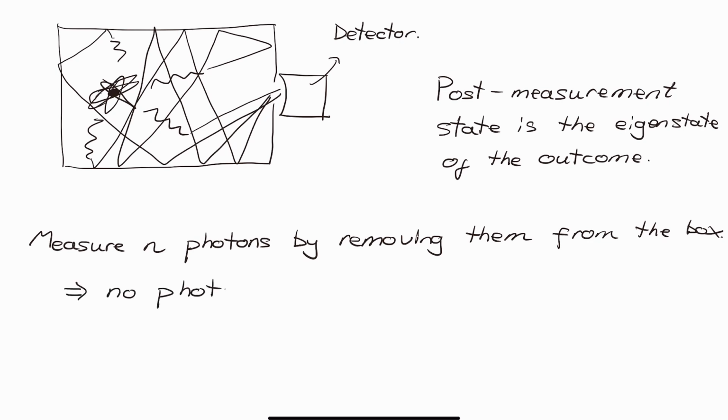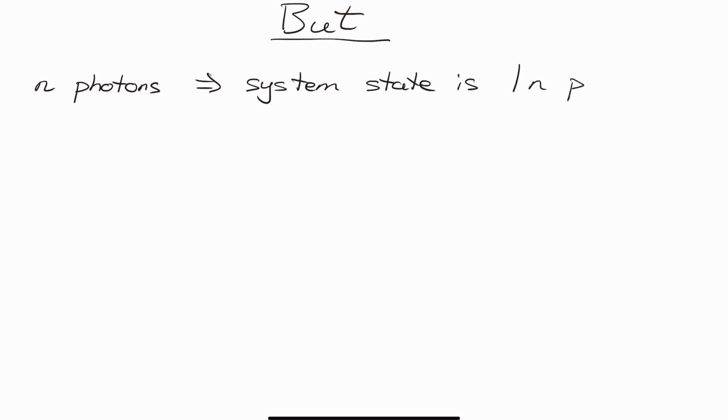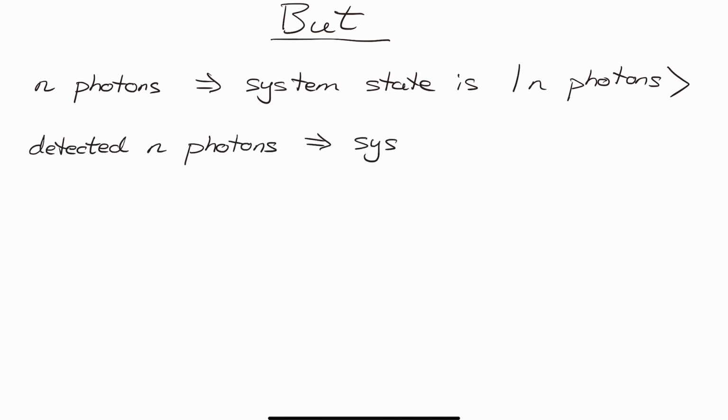To measure the n photons in the box, we have absorbed them, removing them from the box and leaving the box empty. The eigenstate of the box, the 0 photon vector, and the measured eigenvalue, n photons, do not correspond to each other. What we have established previously implies that if we've measured n photons, the final state of the system should also contain n photons. But we've found an example here where that is not true. How can this be so?